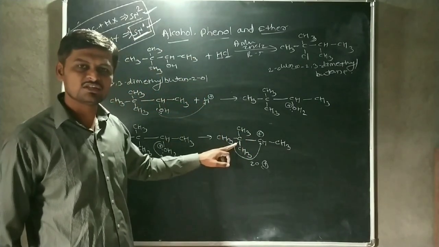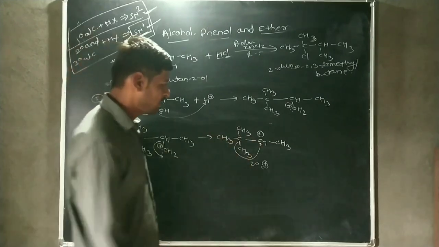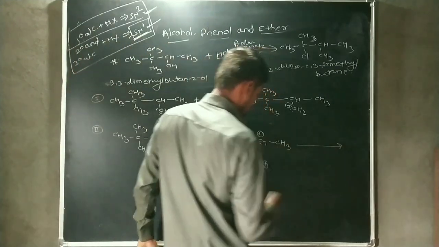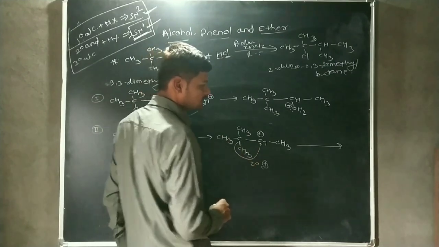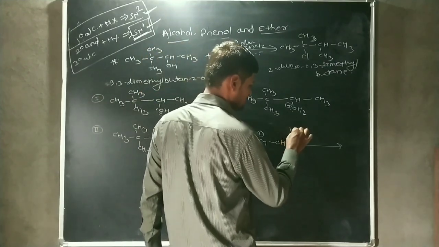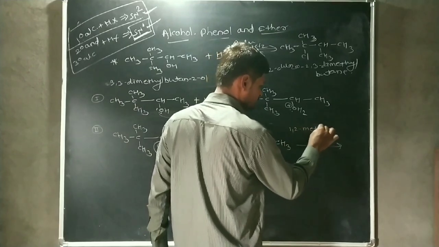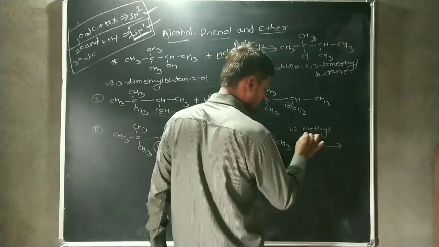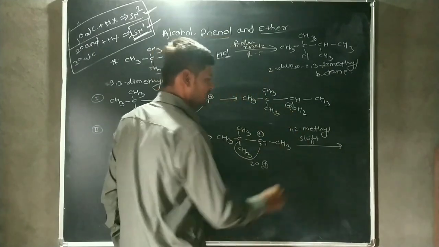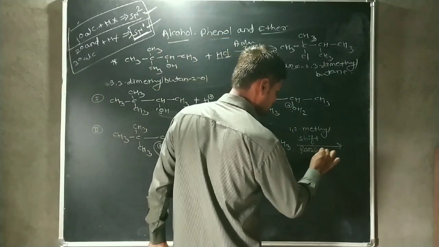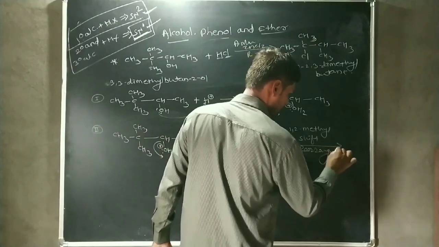Okay, that means the CH3 minus is shifted. After shifting, this CH3 shifted towards the carbocation, that we also know as the 1,2-methyl shift. 1,2-methyl shift.